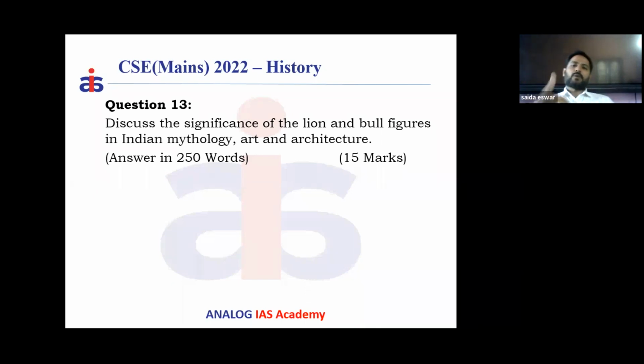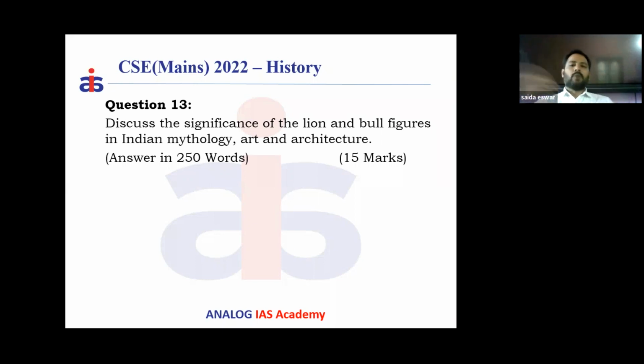Then after Ashoka, when you enter medieval India, we have the Pallavas. If you go to South Indian temples, the Pallavas have selectively used the lion. We have the halls, mandapas, and in all the mandapas they are supported by pillars. In Pallava temples, they have used a squatting lion as a base to the pillars. So the lion has also been used in art and architecture. So we have seen the mythology, art and architecture where the lion motifs were used.